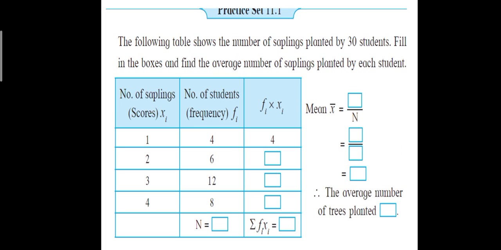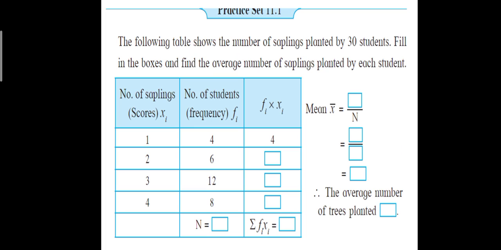Now the following table shows the number of saplings planted by 30 students. The number of students are 30. Therefore, remember the total of the frequency should be equal to 30. N, capital N should be equal to 30. Remember this thing. Now fill in the boxes and find the average number of saplings planted by each student.